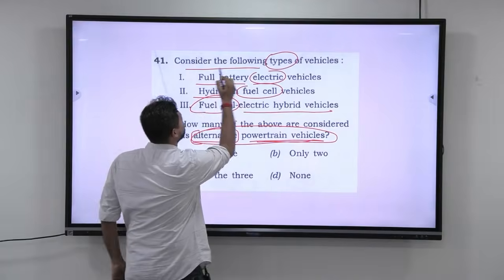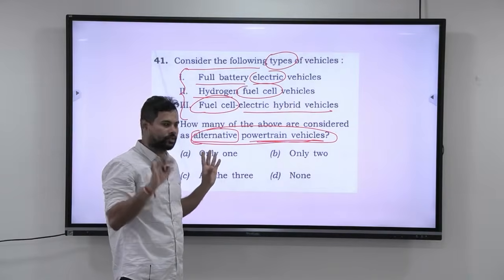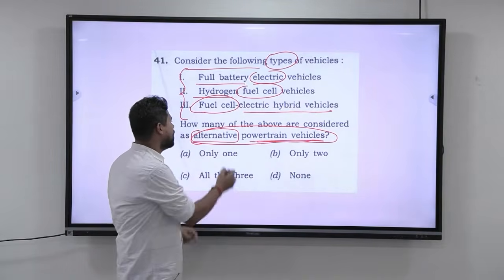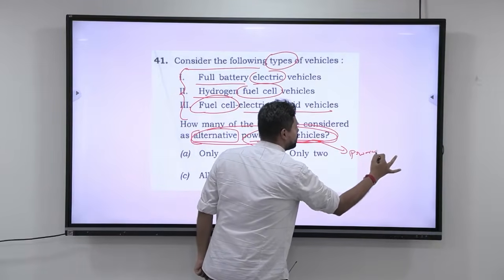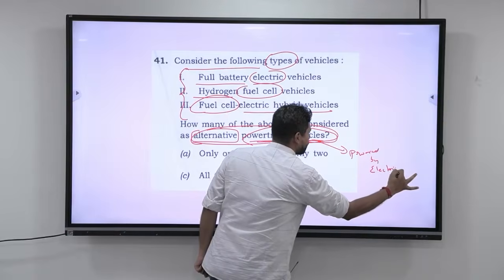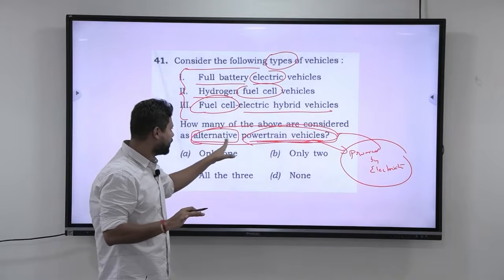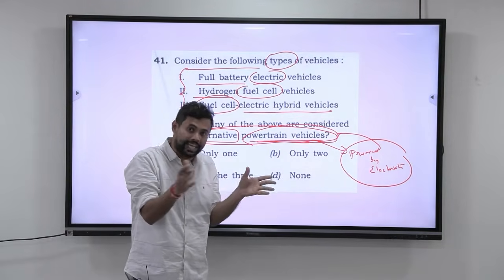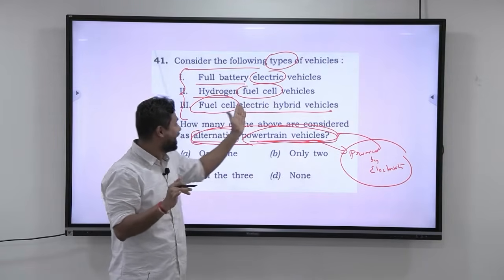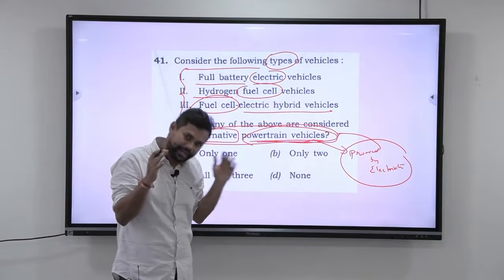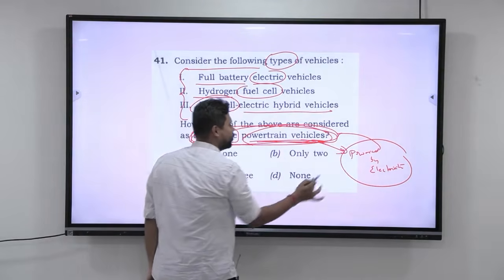They are only telling, consider the following types of vehicles. All the three are variants of electric vehicles. And they're asking how many of the above are considered alternative powertrain vehicles, vehicles that are powered by electricity. Alternative powertrain vehicles means the different types of electric vehicles. So if you see full battery electric vehicles, hydrogen fuel cell vehicles, fuel cell electric hybrid vehicles, all the three are different types of electric vehicles themselves. So don't get intimidated by this word, just simplify it to electric vehicles.